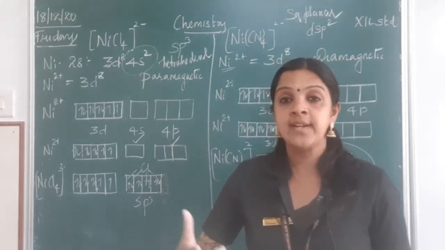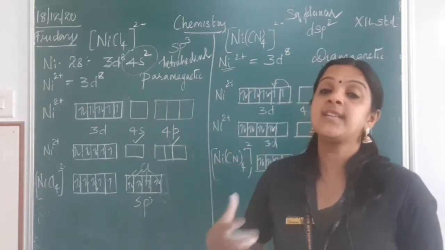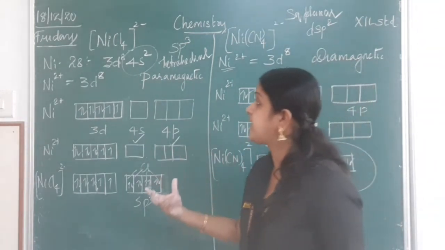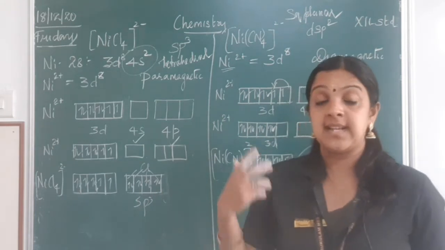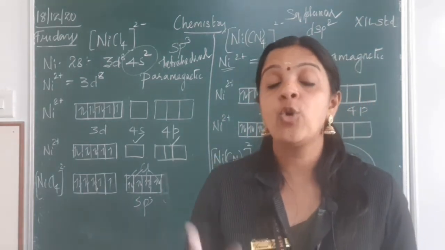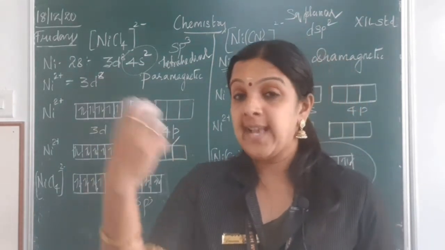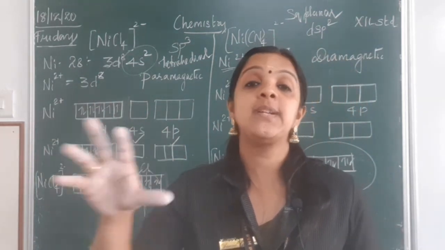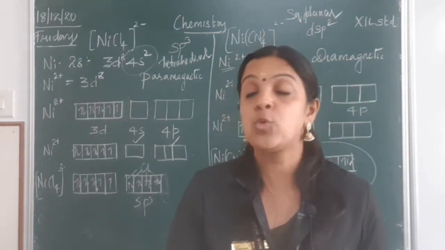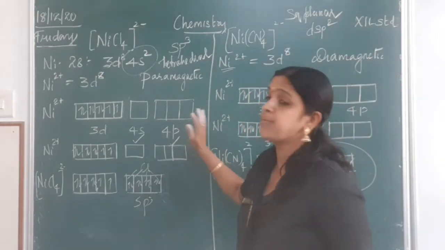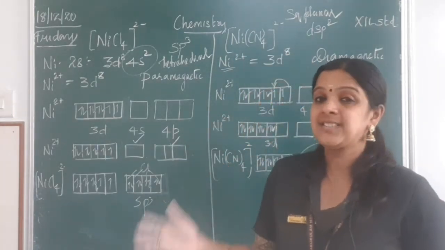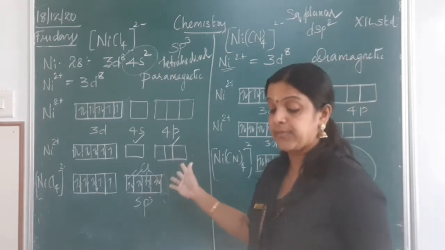What is the role of a central metal atom here? It gets bonded with the neutral ligands or the negative ligands, and we already know that d-block elements, that is the transition elements, show colored compounds because they have a property of absorbing or transmitting light when it is passed through them. But this valence bond theory does not explain the color of the compound.